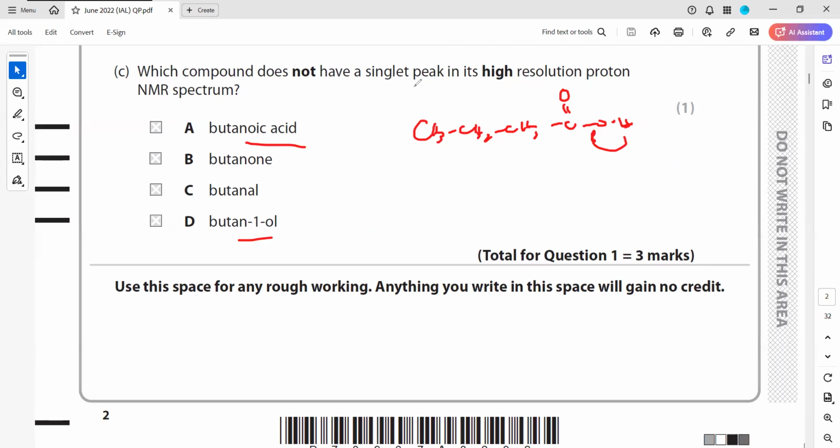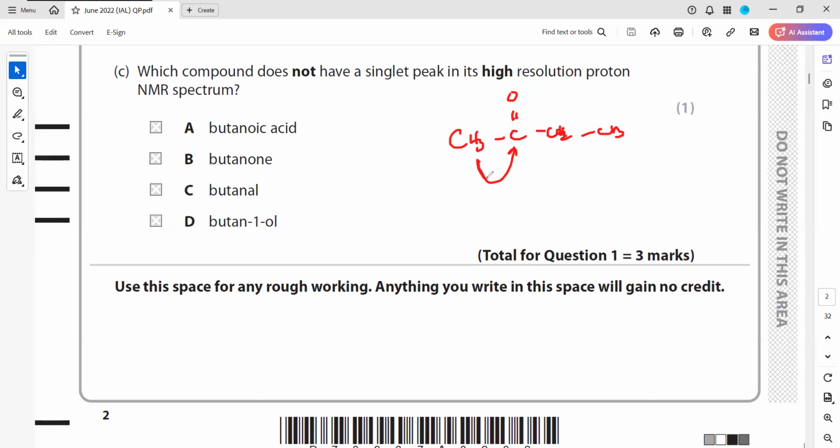What about butanone? Butanone is CH3, 4 carbon, C double bonded with O, CH2 and CH3. This neighbor has 0 hydrogens, so it will also give a singlet. This CH3 neighbor has 0 hydrogens, so it will give a singlet. That's butanone.